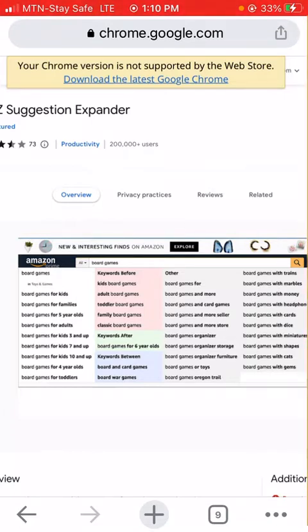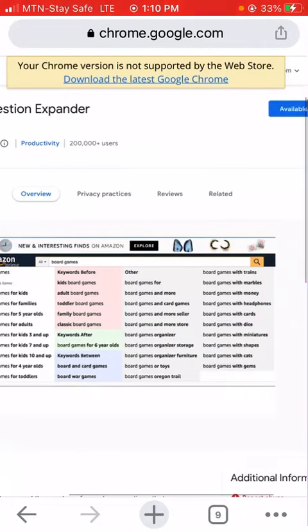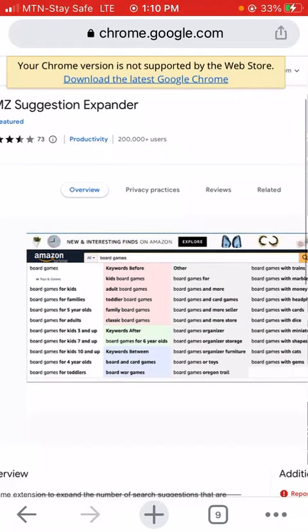I have done a tutorial, or I'm going to be doing a tutorial, to show you how these keywords are going to help you when you're uploading your book to Amazon, and it is also going to be shown on mobile. I'm doing this because a lot of people have complained that they find it difficult to upload books or do things with their mobile phone when it comes to Amazon KDP, and just so that we don't keep them at a disadvantage, I want to do this.